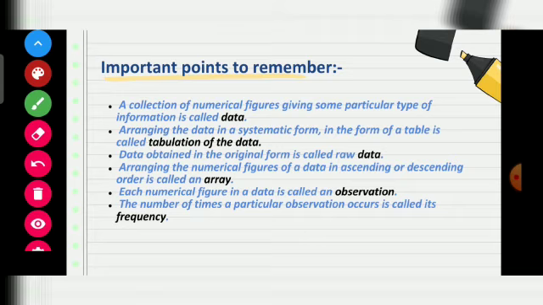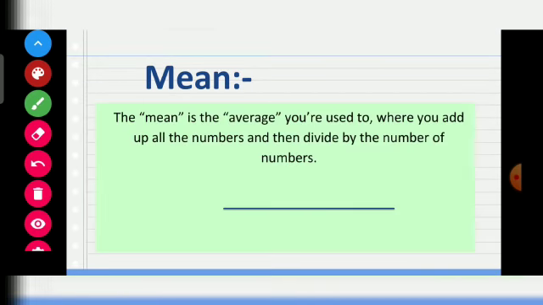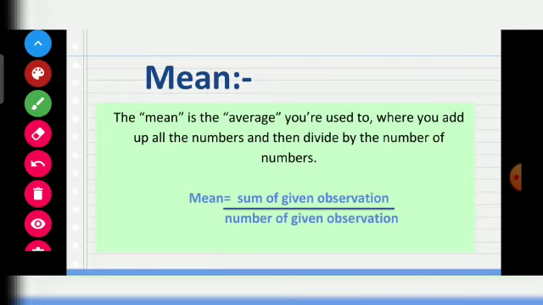Each numerical figure in a data is called an observation. The number of times a particular observation occurs is called its frequency. Mean. The mean is the average which we are used to, when we add up all the numbers and then divide by the number of numbers. So the formula: mean is equal to sum of the given observations divided by number of given observations.